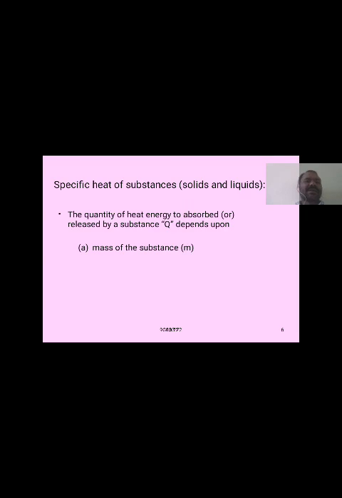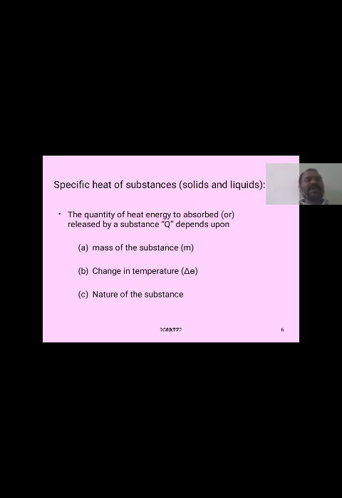So the specific heat of substances like solids and liquids depends upon this. This Q depends upon the mass of the substance, the change in temperature of the substance, and the nature of the substance.